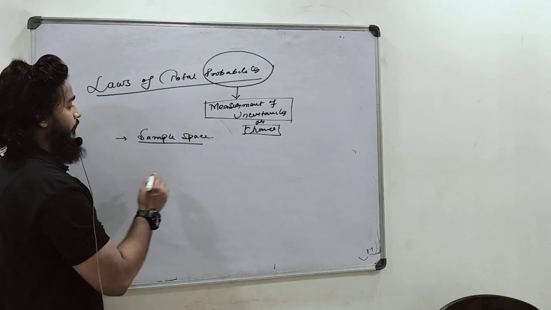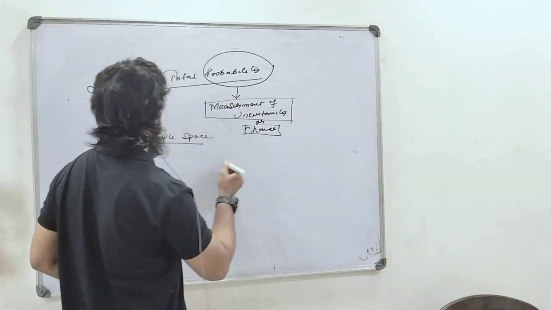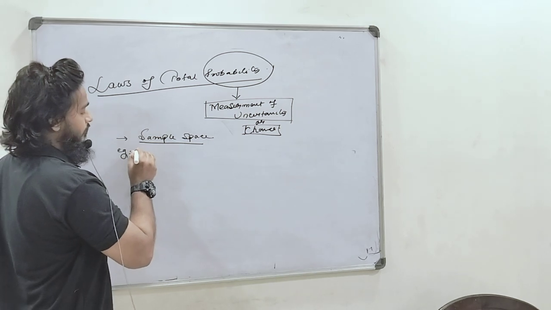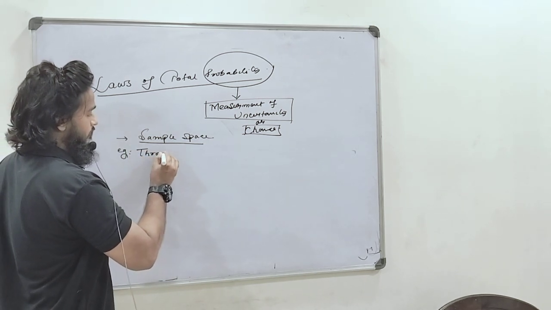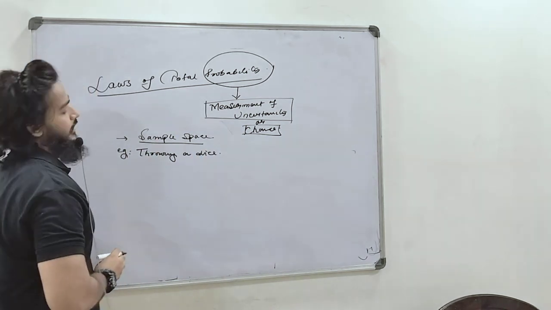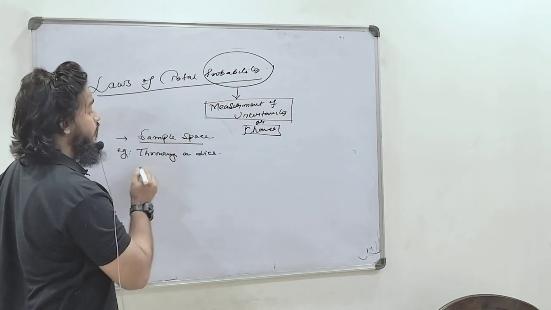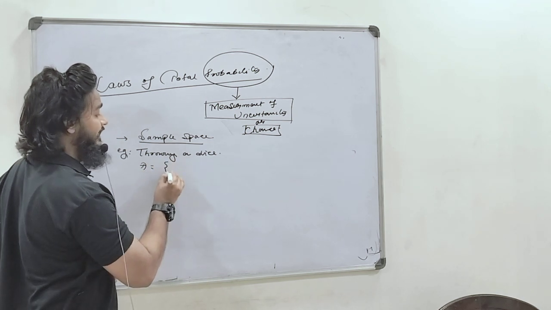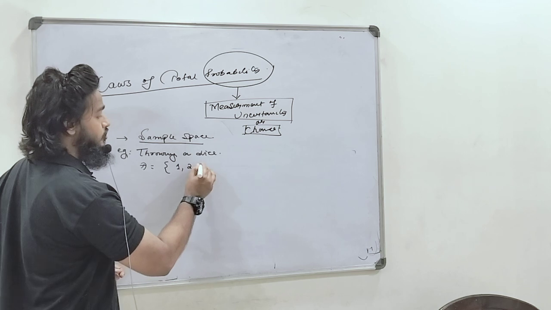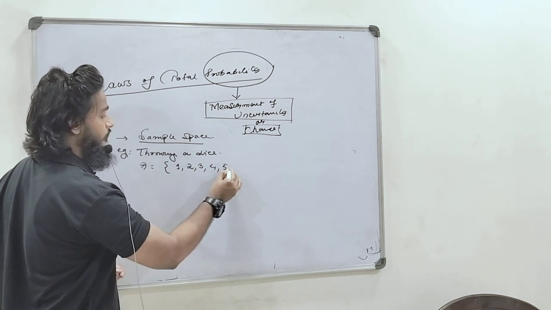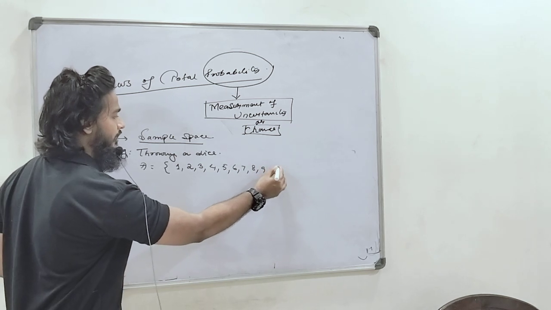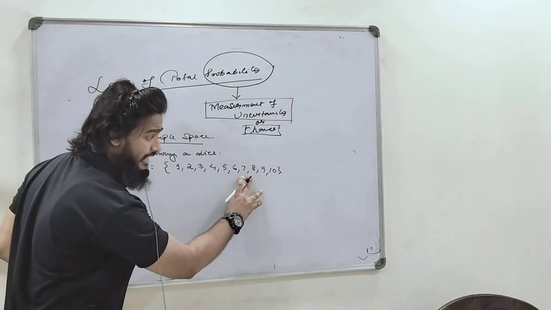Suppose you are throwing a dice. Now you tell me, if you are throwing a dice, what are the possible numbers? So obviously it will be 1, 2, 3, 4, 5, 6, 7, 8, 9, 10.